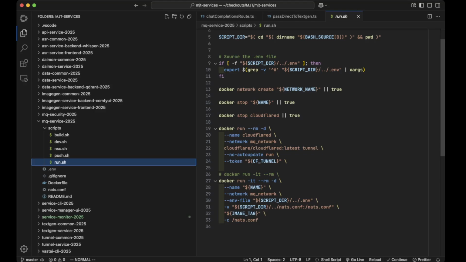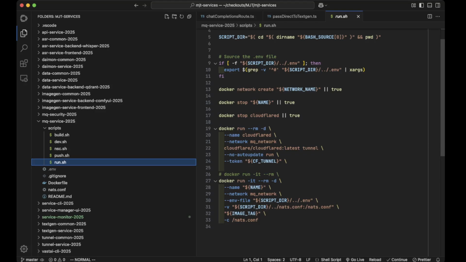One of the things I hate about Docker Compose is that it assumes you're running on a server all the time, right? So it keeps wanting to restart services and stuff like that. It's just sort of like magic, and I don't like magic. Kubernetes is better and it's less magical, but it's just very complex and heavy, and I don't want that either. So I typically just go with shell scripts. Maybe at some point we'll have to bite the bullet and do Kubernetes or something like that, but I'm going to avoid that for as long as I possibly can.